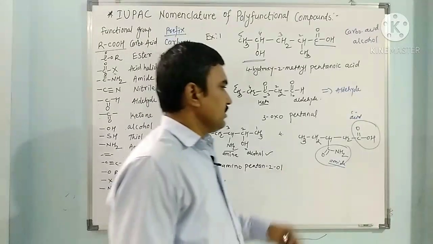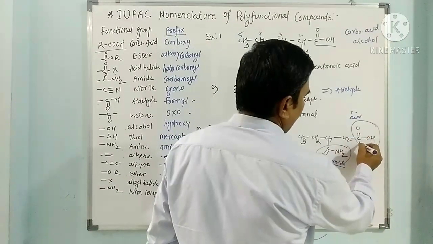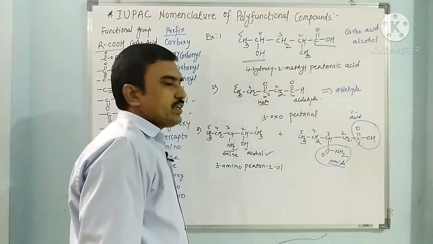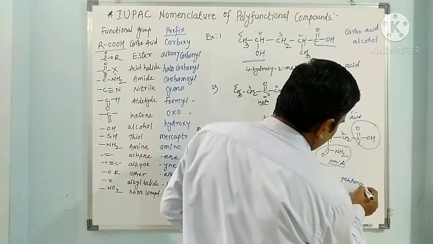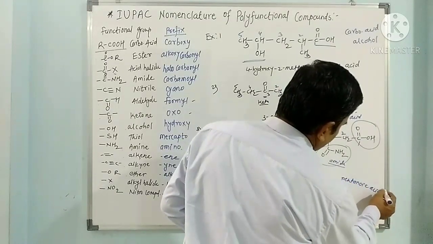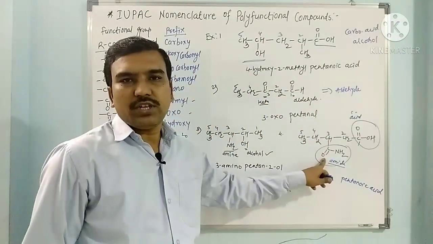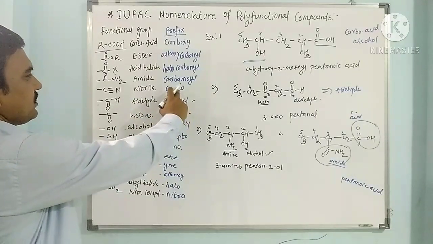Now here this is carboxylic acid, this is amide, carbon number 1, 2, 3, 4 and 5. So this is pentanoic acid. In this pentanoic acid, the third carbon is the carbamyl carbon. Amide is called carbamyl.